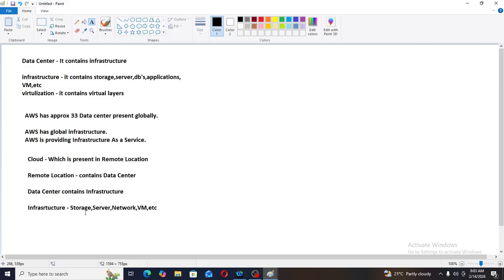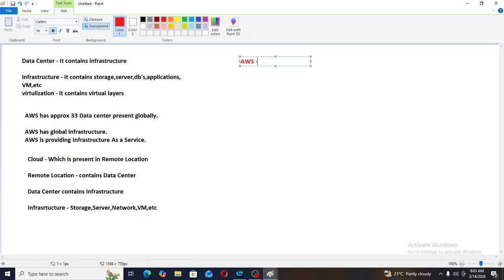Now, what is the definition of AWS? AWS is a cloud provider, as we have seen. What does it provide? It provides infrastructure like storage, server, network, virtual machines, etc. Then what is the definition of AWS? AWS is a cloud provider which provides infrastructure as a service.